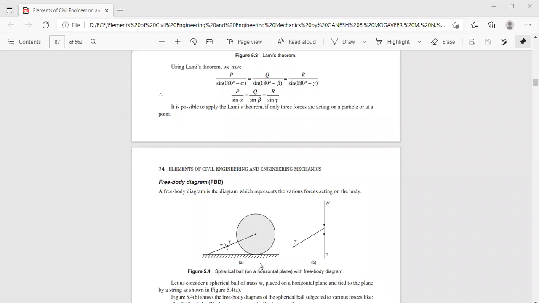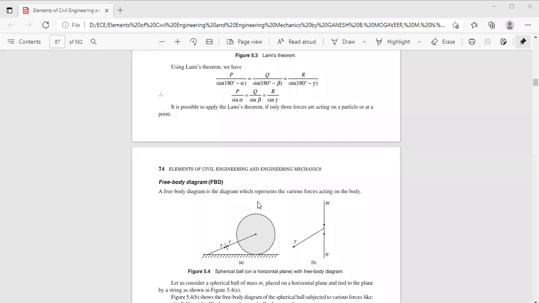You can see here there is a reaction force which acts in the upward direction against the weight of the body, and the angle between the line of action of this reaction force with respect to the horizontal plane is 90 degrees.